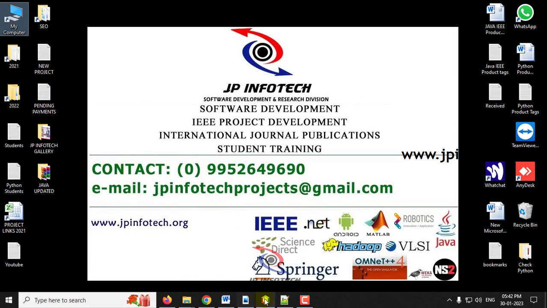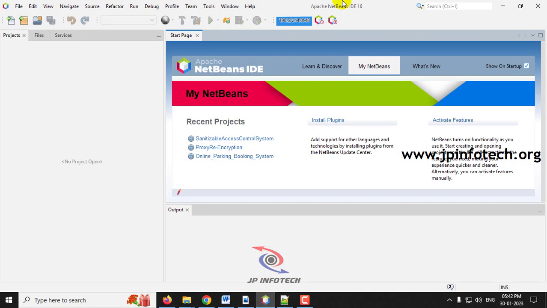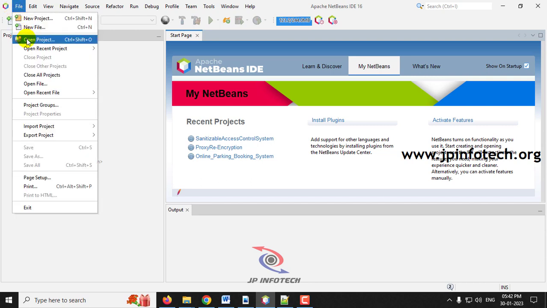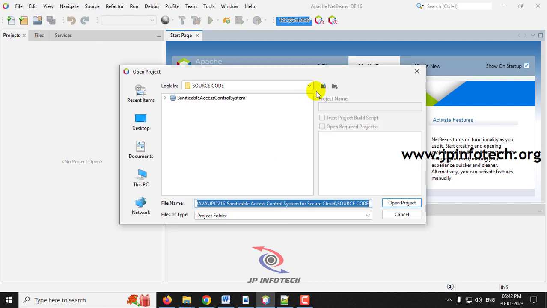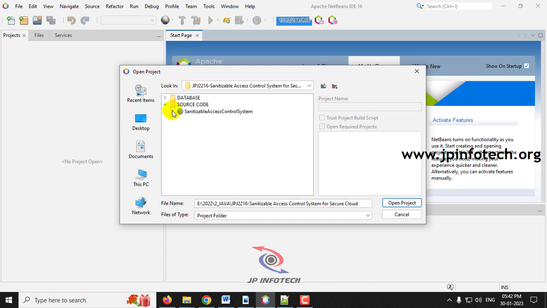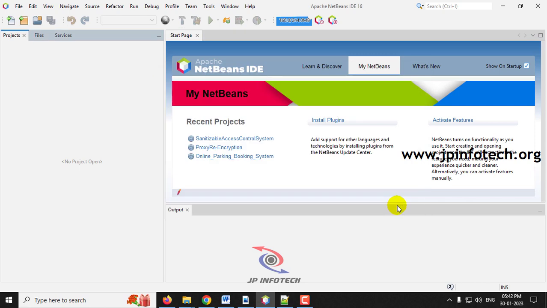We have developed this project in Apache NetBeans IDE 16. First open Apache NetBeans IDE 16, go to the file menu and click open project. Now go to the source code location where you can find the sanitizable access control project with the globe symbol. Just click open project and kindly wait till the complete project has been loaded into the NetBeans IDE. Here you can see the status bar. Now let me minimize it.